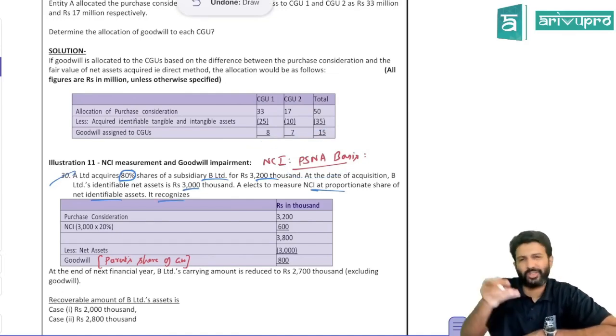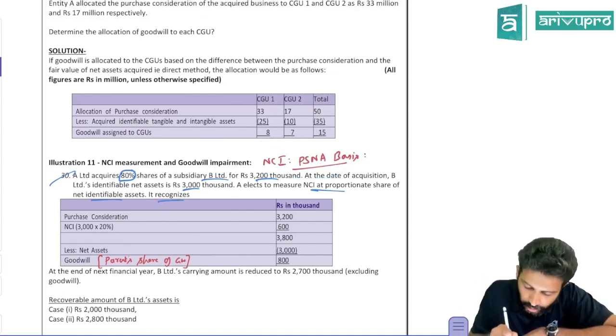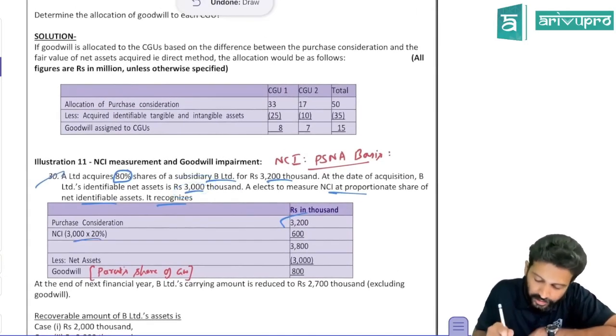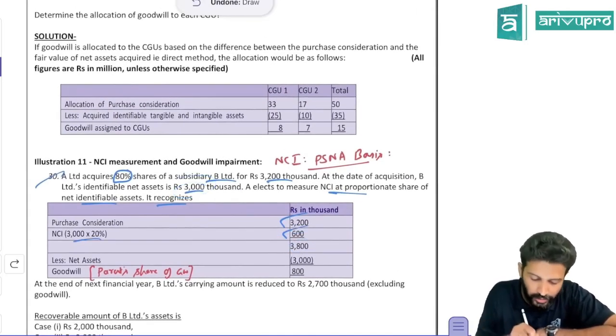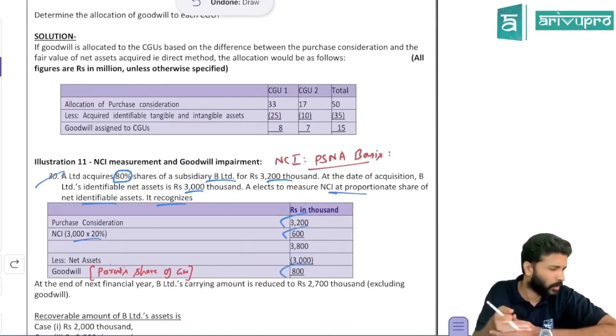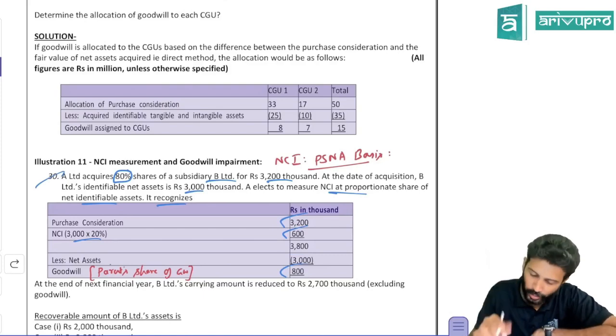Okay, it recognizes goodwill. Goodwill calculation: PC is how much? 3,200. NCI will be what? The net assets are 3,000, and 20% of 3,000 is 600. Add these two and deduct the net assets. You'll get goodwill of what? Goodwill on the date of control is 800. That is not the solution, they have only given this in the question.